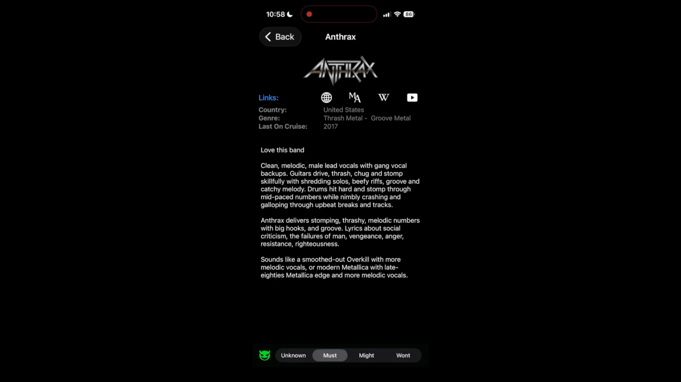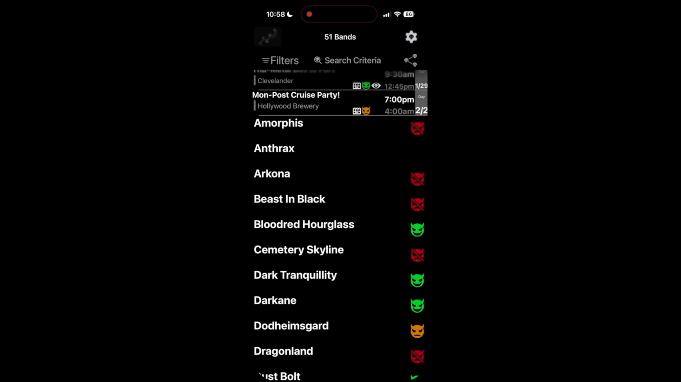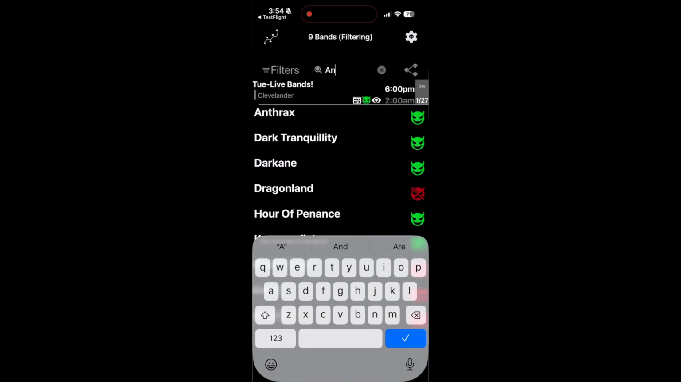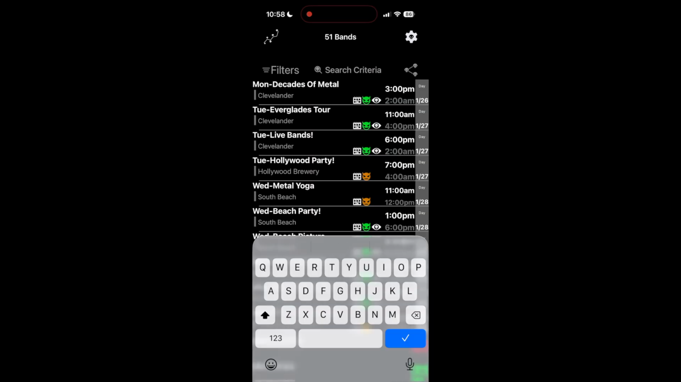You can also flag bands as must see, might see, or won't see, with a default of unknown. Back to the main view, you can change must, might, and won't via a swipe menu. You can use the search interface to narrow the list of bands you are viewing. The list will filter dynamically as you type. There is also the filters menu.